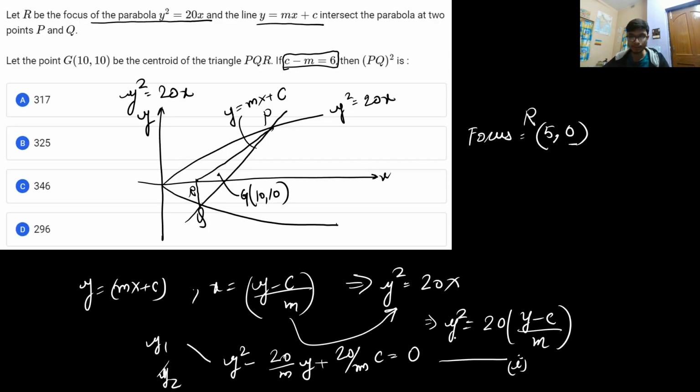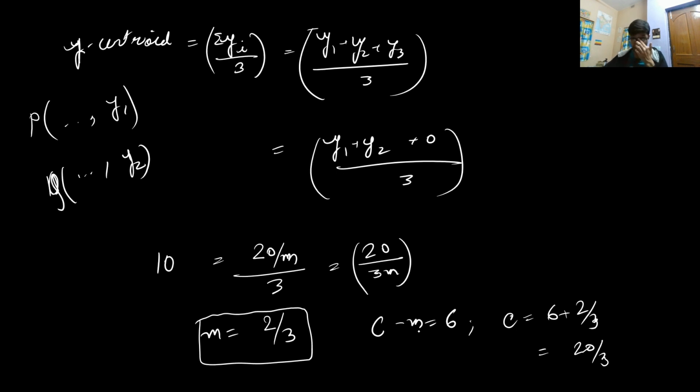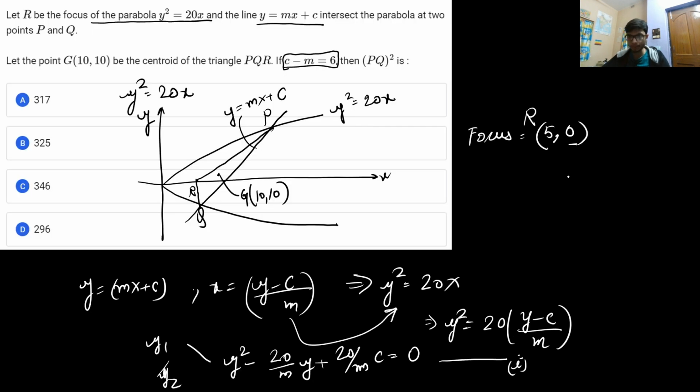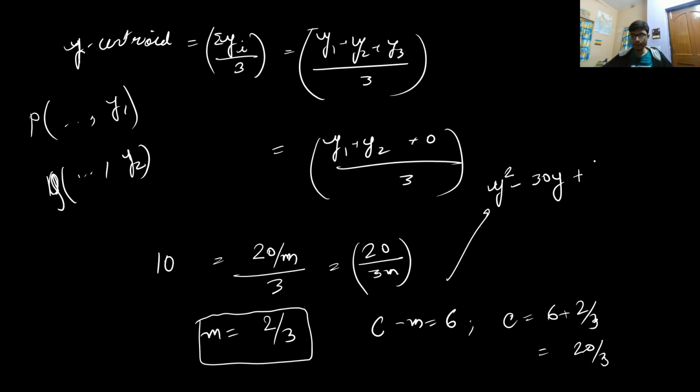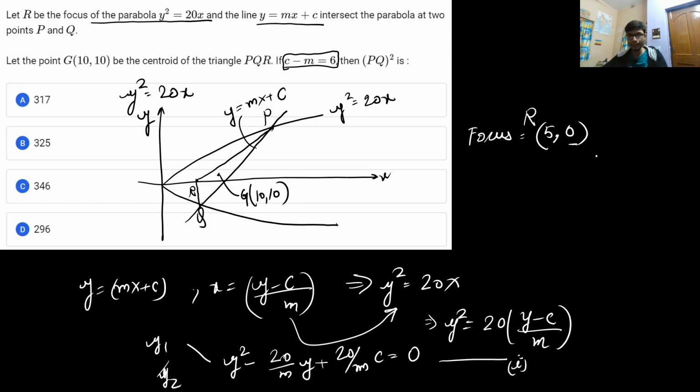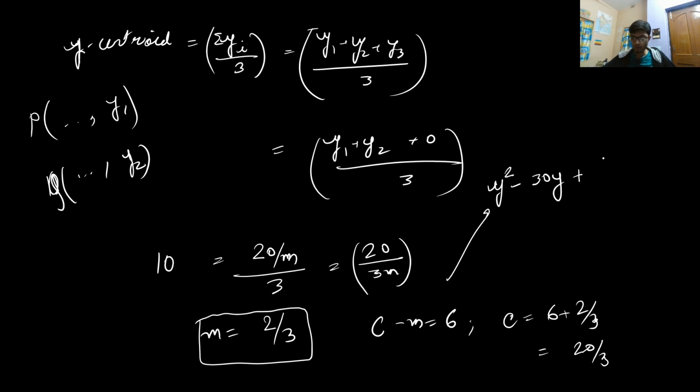Now if you have c and m, you can complete this particular equation. Why do you need to complete it? Because you need to find the length of PQ, and PQ is not a focal chord, so you cannot directly apply the formula. But since I have the values of m and c, I can form the equation y square minus 20 by m y, with m equal to 2 by 3, that is 30 y, plus 20 by m into c,